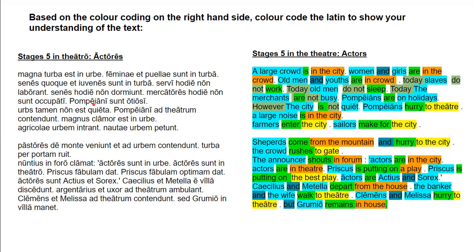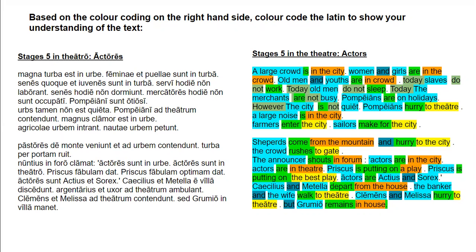All right, Pompeiani sunt otiosi. Pompeiani is a second declension nominative plural. Sunt is the copulate verb, that's third person plural, and otiosi is the predicate adjective that it's going with. So the Pompeians are relaxing is a way that you could put that.